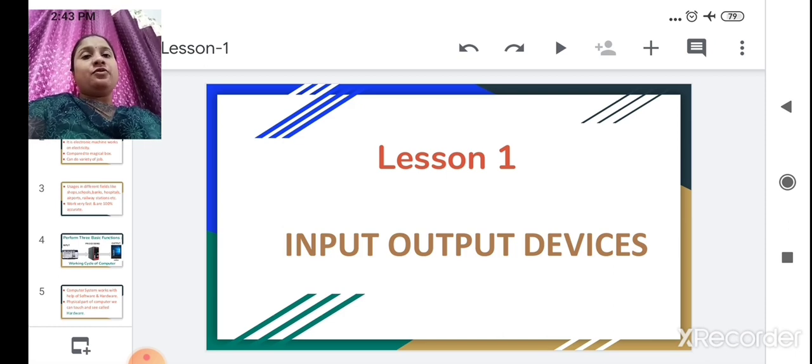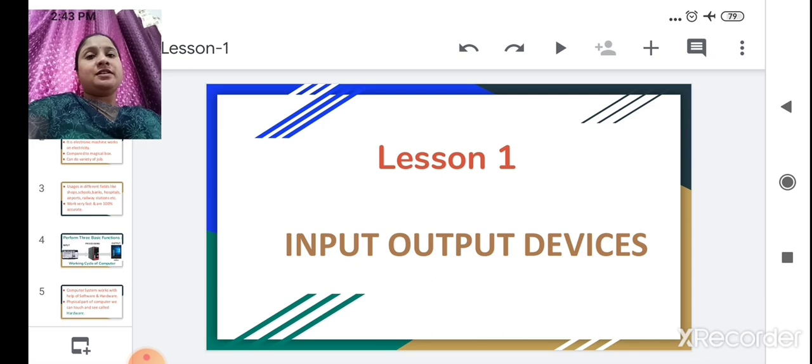Today we are going to learn more about computer. So our lesson name is input output devices. What is meant by input devices? The hardware device through which data and instructions are entered in a computer is called an input device.